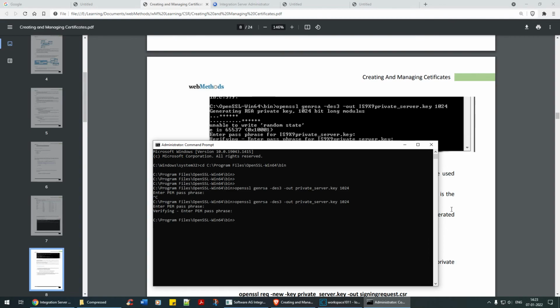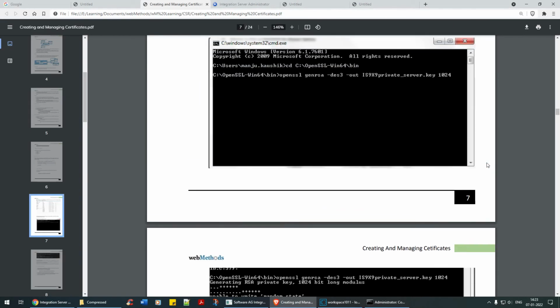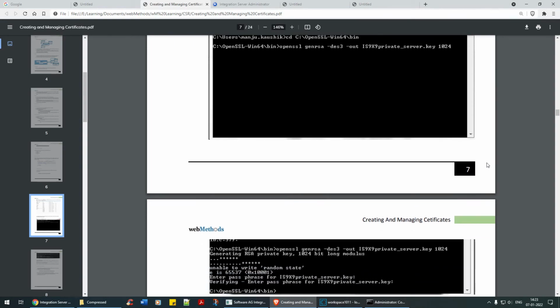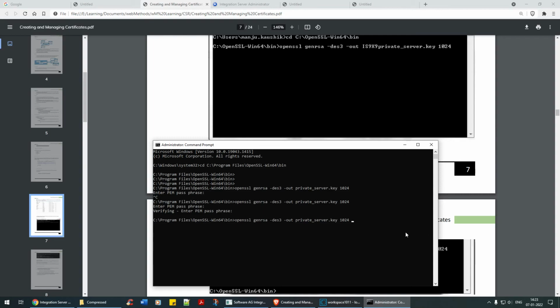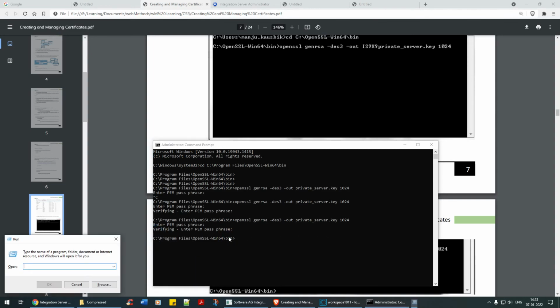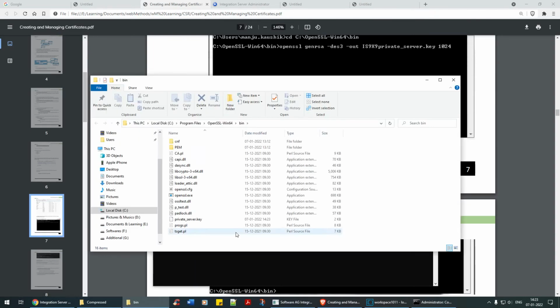Right, so ideally you should have seen this activity, openssl genrsa -out private key. I think it should have generated this value. Not sure why it did not generate. Okay, let me try it again. Not sure why it's not been generated actually. Let me go back to this bin and check it.